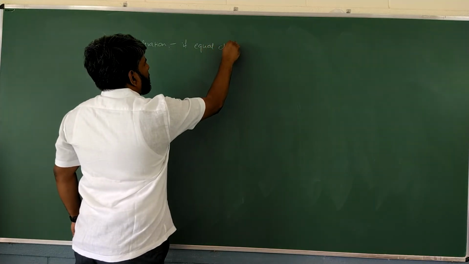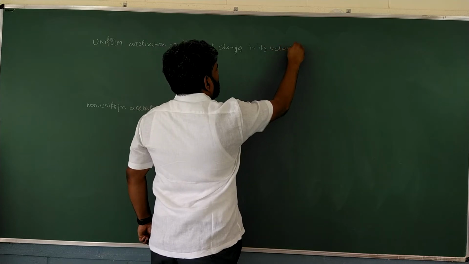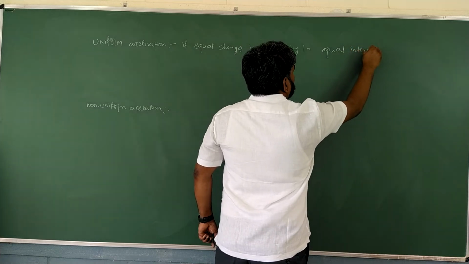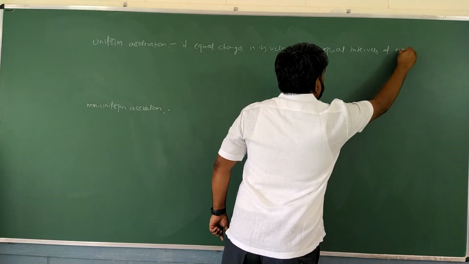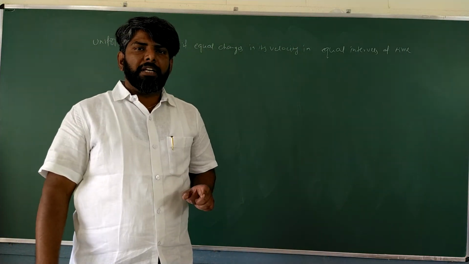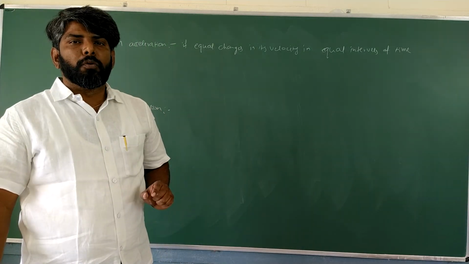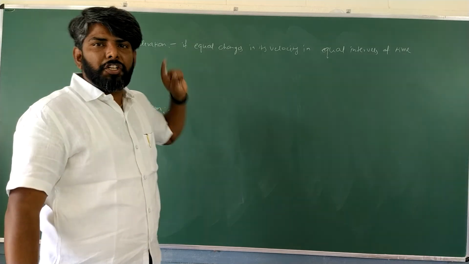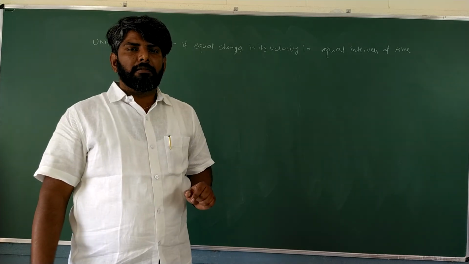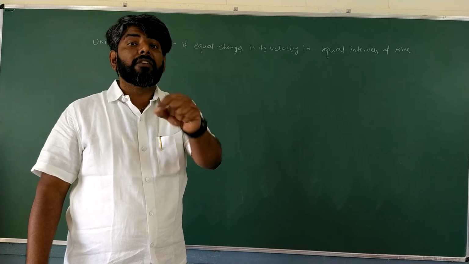equal changes in its velocity in equal intervals of time. If equal changes in velocity happen in equal intervals of time, then the body is said to be moving with uniform acceleration. Understood? Equal changes in velocity in equal intervals of time.